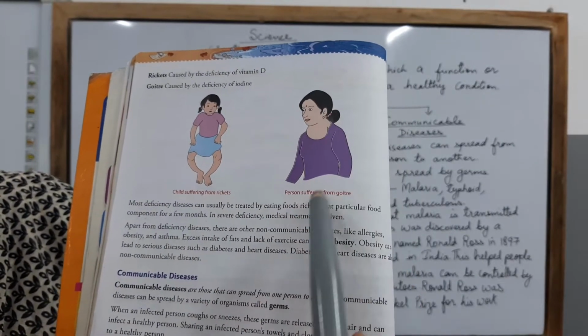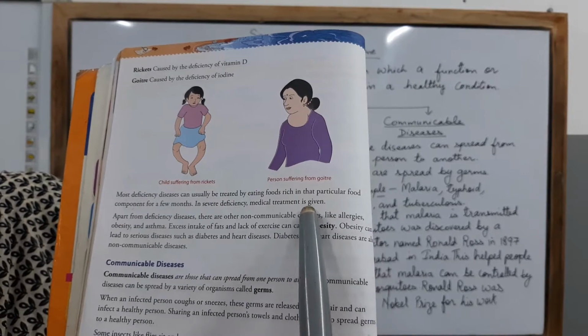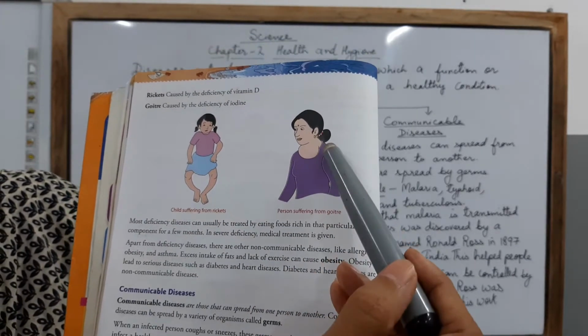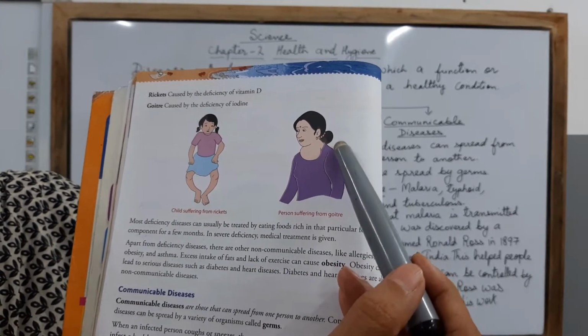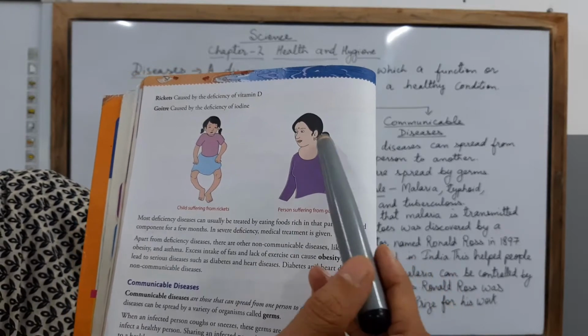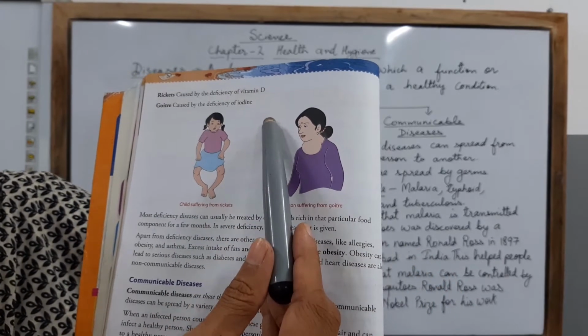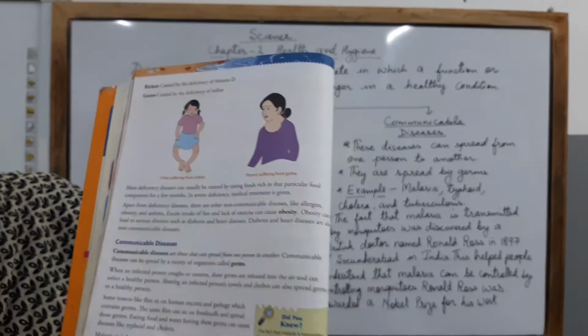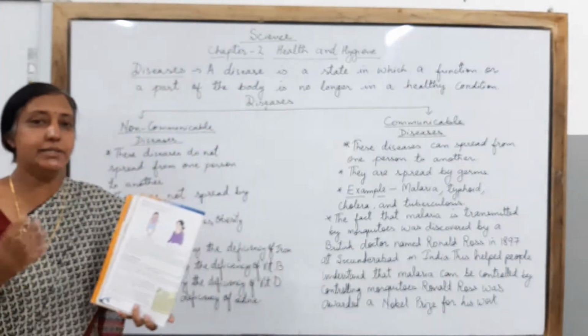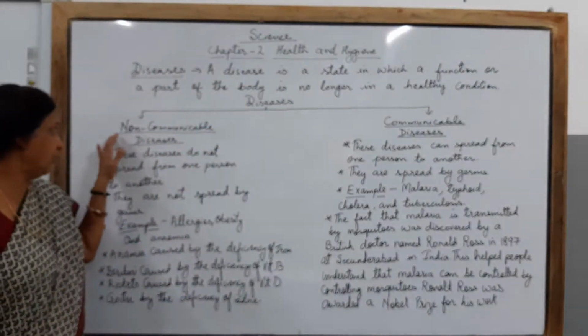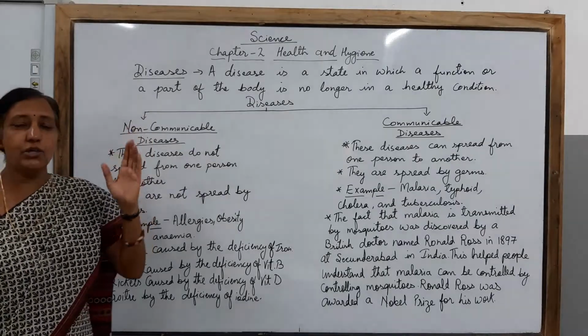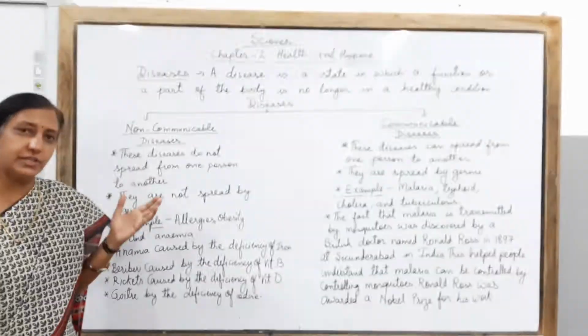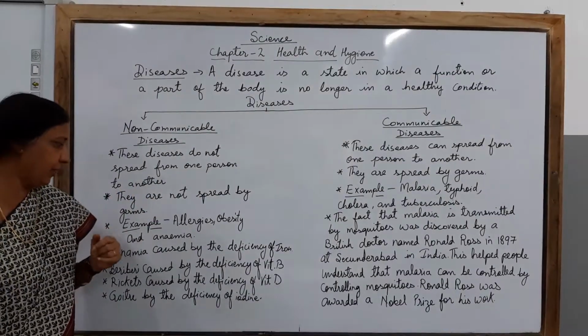In the other picture, children, you can see a person suffering from goiter. You can see the neck. It is swollen, right? So this is caused due to the deficiency of iodine. So this is how, children, you can understand how non-communicable diseases are caused due to some or the other kind of deficiency of any component in our body.